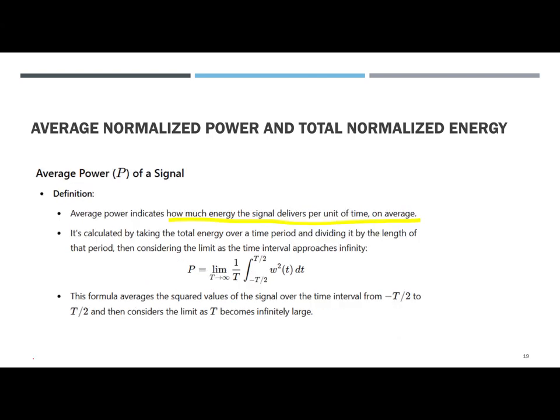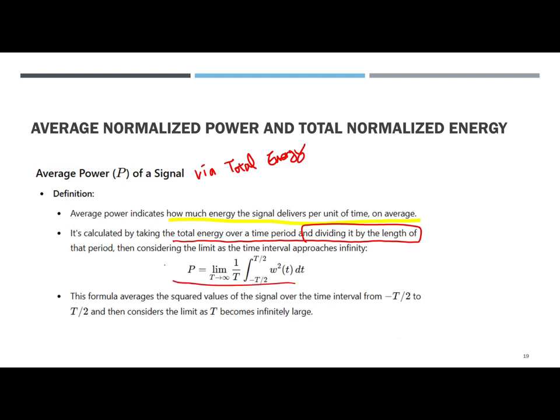How about the average power? So the average power indicates how much energy the signal delivers per unit of time on average. It can be calculated by taking the total energy over a time period, dividing it by the length of the period, and considering the limit as the time interval approaches infinity.